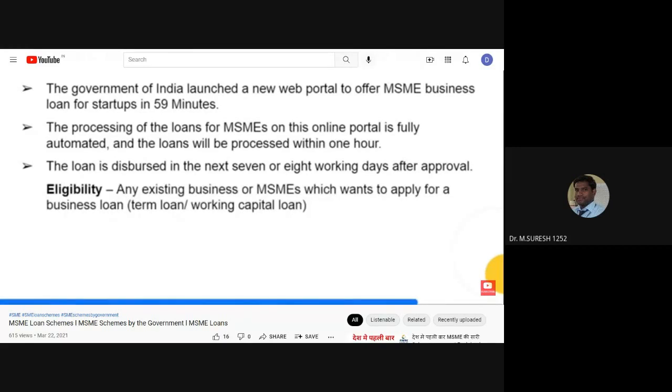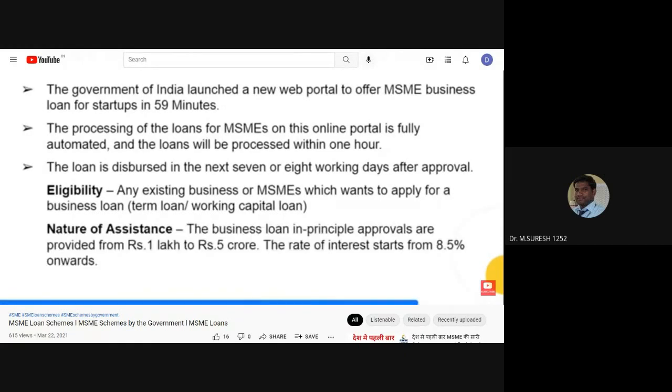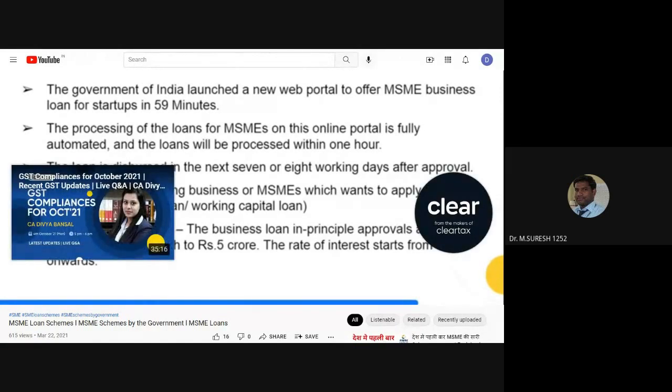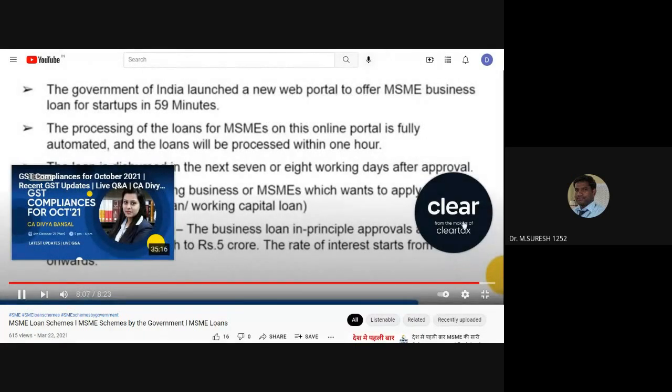Any existing business or MSME which wants to apply for a business loan, either a term loan or working capital loan, is eligible. The business loan principal approvals are provided from Rs 1 lakh to Rs 5 crores. The rate of interest starts from 8.5% onwards. These loans are provided with or without collateral.